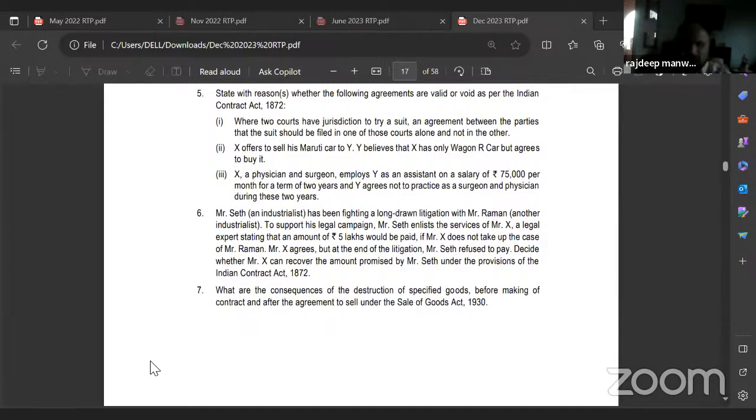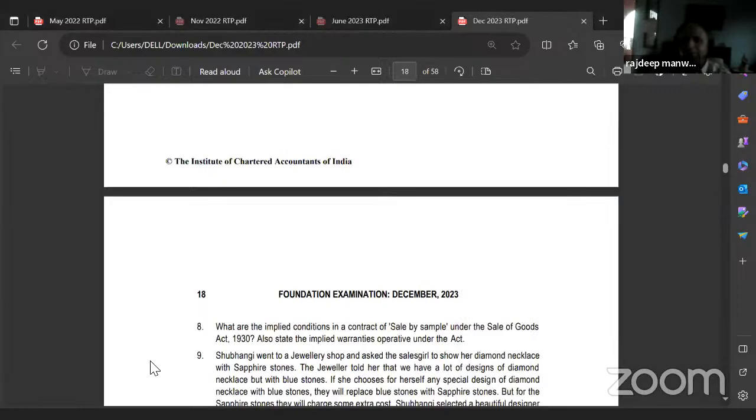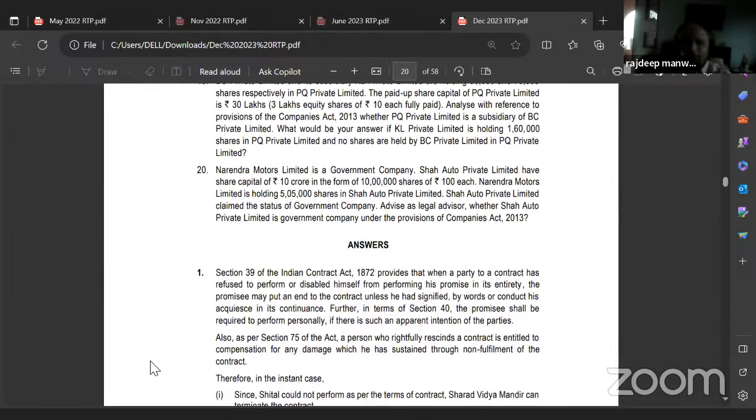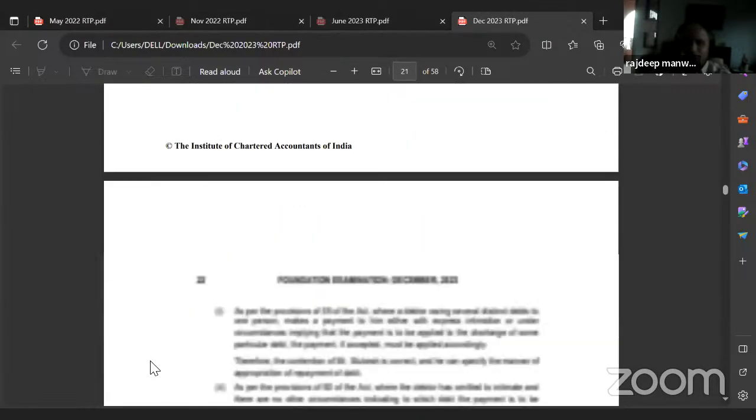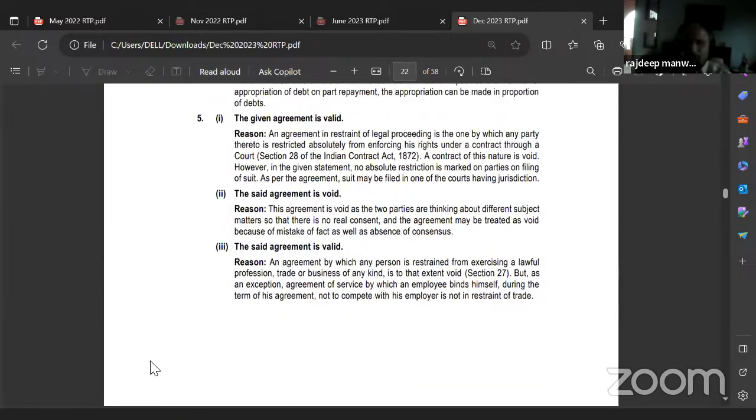First one, where two courts have jurisdiction to try a suit, an agreement between the parties that the suit should be filed in one of those courts alone and not in the other. This is valid. Just read the answer. The agreement is valid.